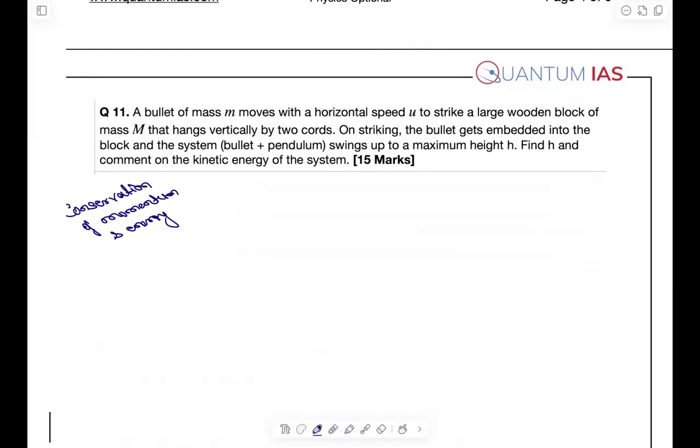So let's start. Initially, what is happening? A mass m is hanging here, and a bullet of small mass m is moving with u, right? Now it is going to strike it. What will happen after the striking? After the striking, it gets embedded inside it.